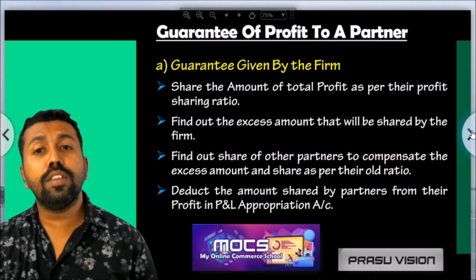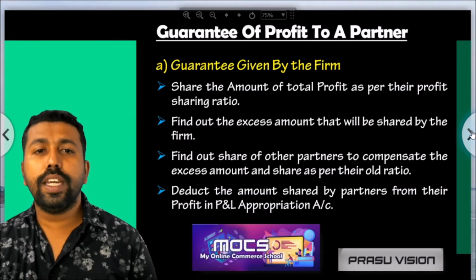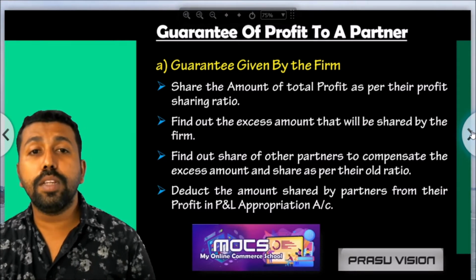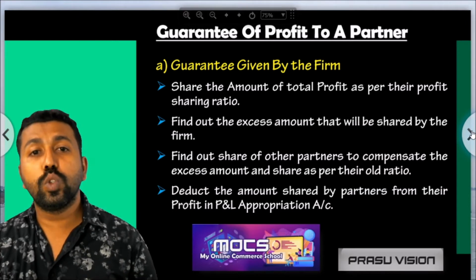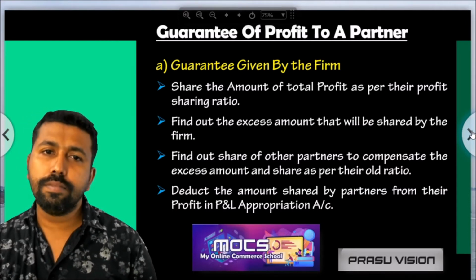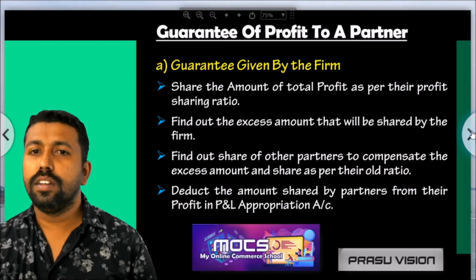The current year profit is 1 lakh. How to share? We have to share the profit of rupees 1 lakh between A, B and C in the ratio 2:2:1. That is the first step, we have to share the profit.